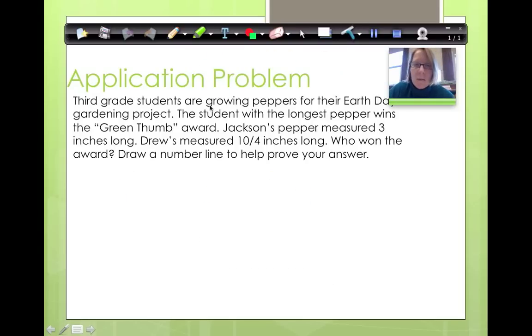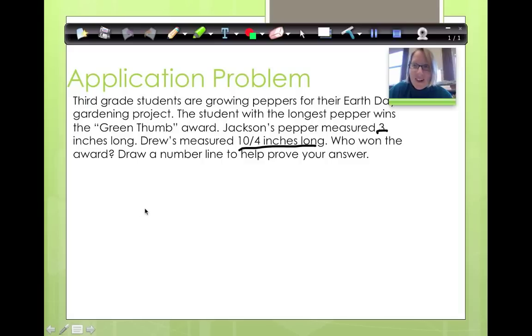Let's do our application problem. 3rd grade students are growing peppers for their Earth Day gardening project. The student with the longest pepper wins the Green Thumb Award. Jackson's pepper measures 3 inches long. Drew's measured 10/4 inches long. Who won the award? Draw a number line to help prove your answer.